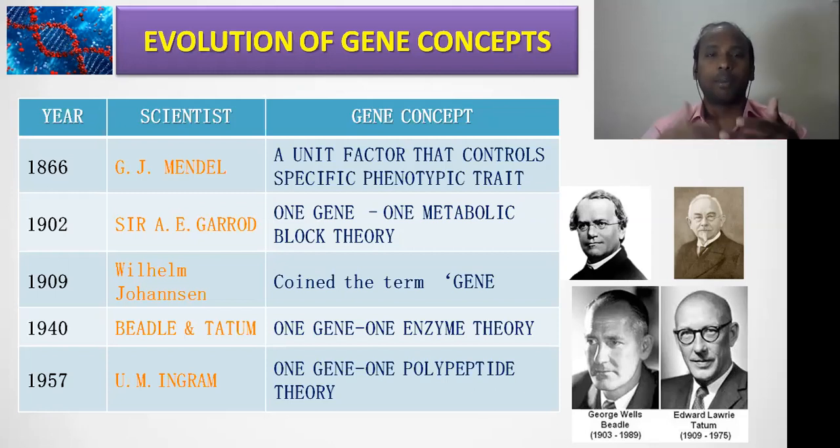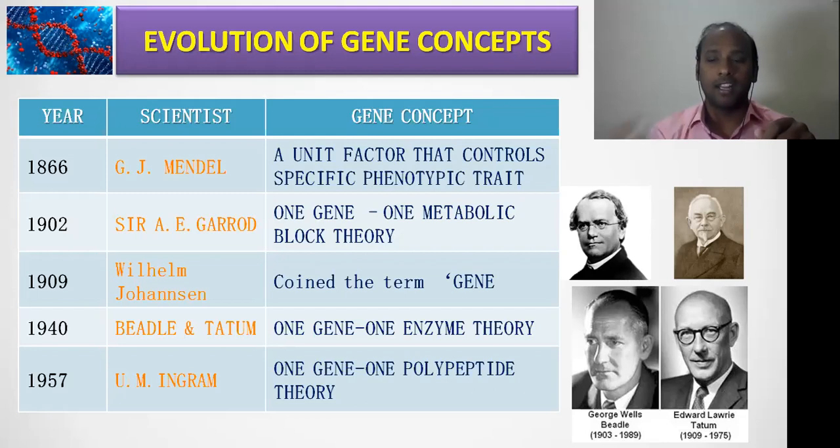Right? Your PG entrances, even the PhD, ICMR, UGC, even CSIR entrances also, this should be important, because we are always studying gene regulatory mechanisms in a beautiful way, but the basic concepts we forget. Right? So friends, you should remember this.